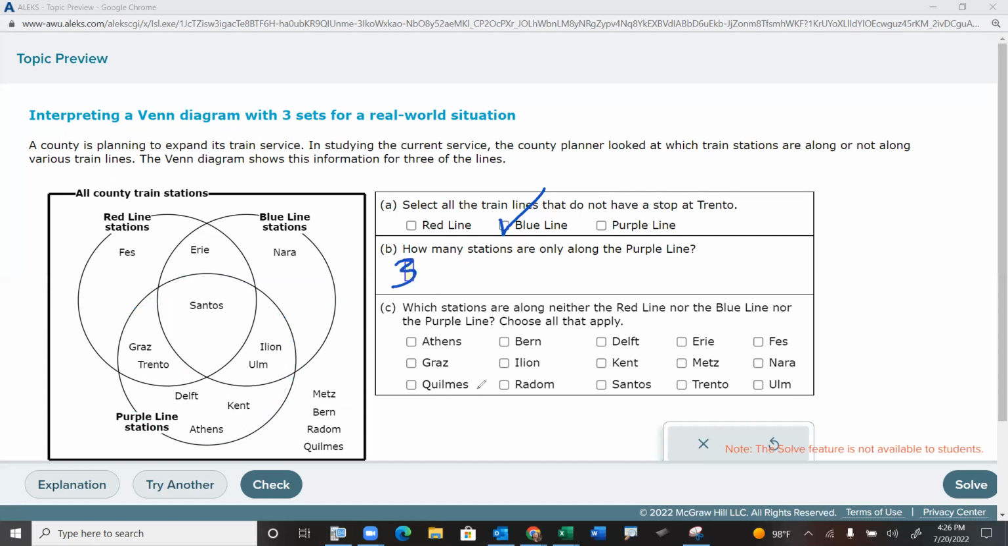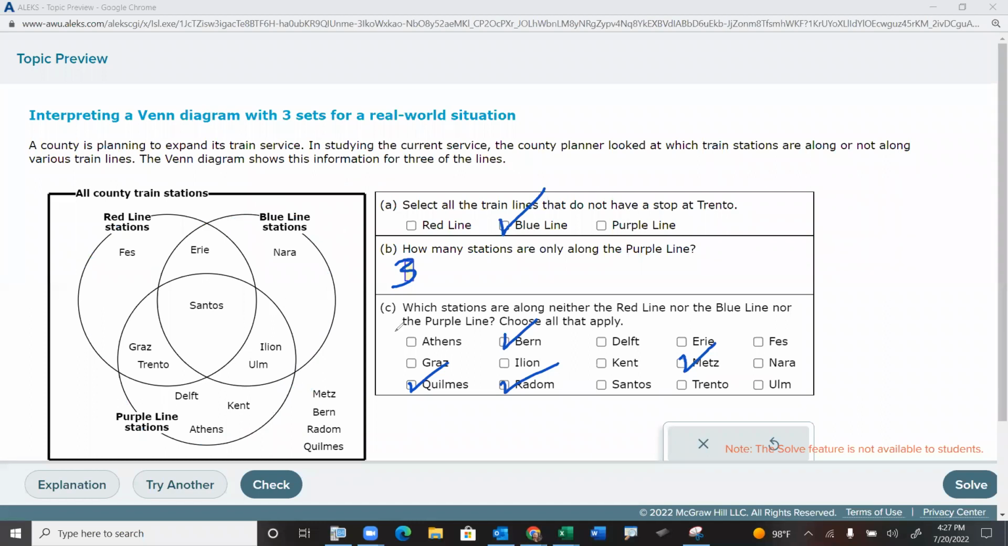Okay. Part C, which stations are along neither red, nor blue, nor purple? So they're not in any of these circles. Okay, well, that's just going to be these 4 right here, isn't it? Okay, so Metz, Bern, presumably like Bern, Switzerland. That'd be cool to go there. It's so pretty there. It's also very expensive. Radom and Quilmes, or however you pronounce it. Okay, very cool. So that should help you out with understanding how things are done.